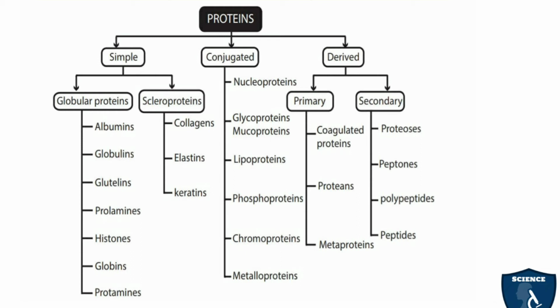Under scleroproteins, you have collagens, elastins and keratins. Under conjugated, you have nucleoproteins, glycoproteins, mucoproteins, lipoproteins, phosphoproteins, chromoproteins and metalloproteins. Under derived proteins, you have primary and secondary. Under primary derived proteins, you have coagulated proteins, proteans and metaproteins. Under secondary derived proteins, you have proteoses, peptones, polypeptides and peptides.